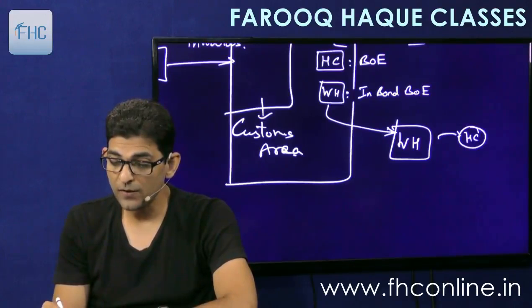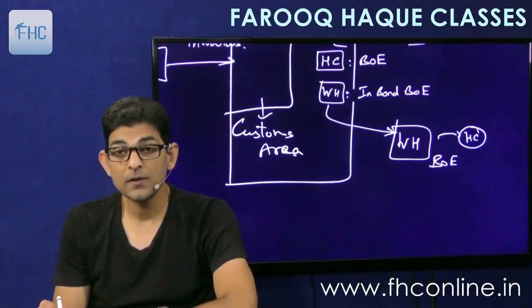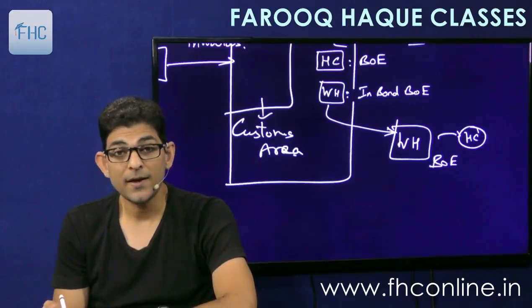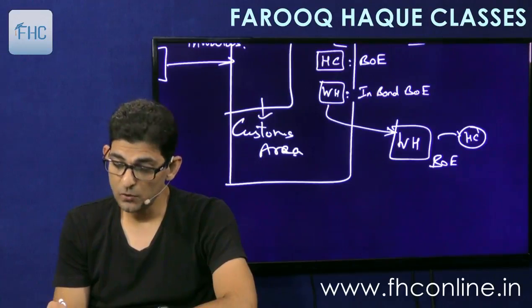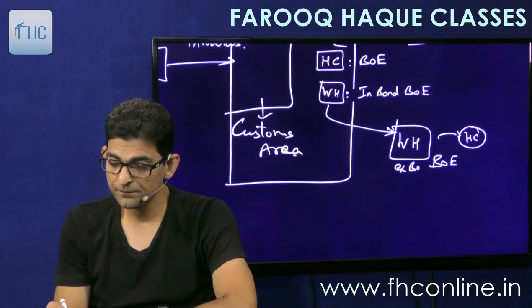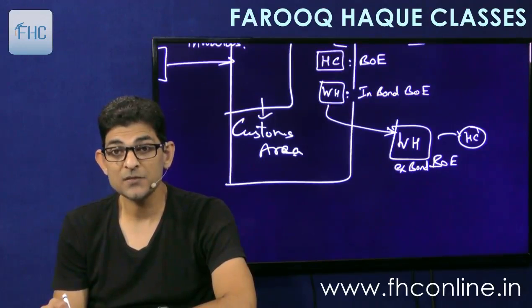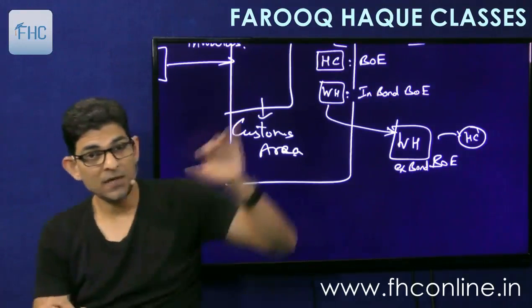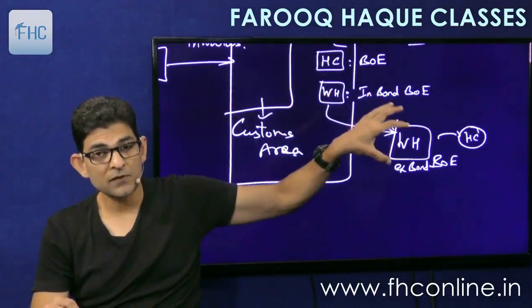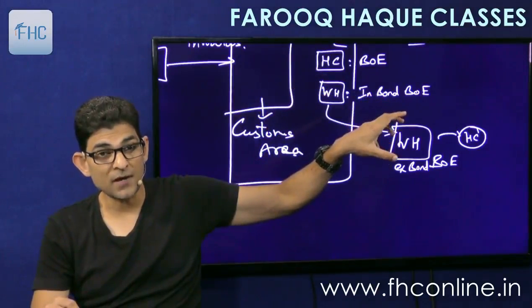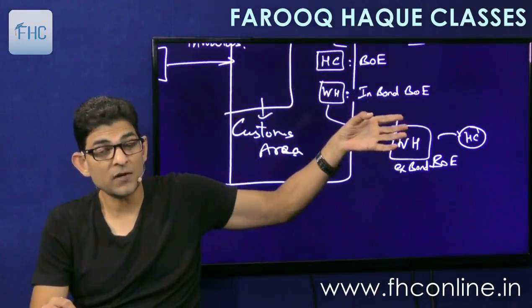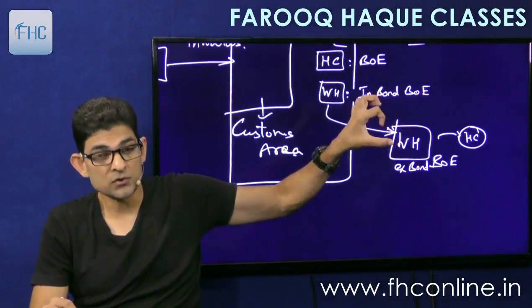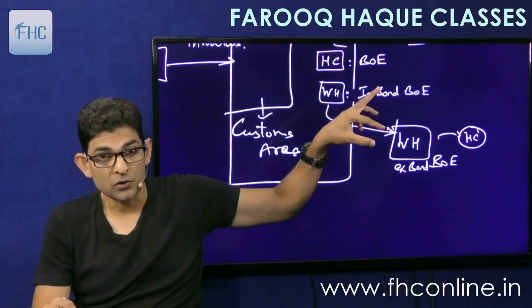we will go and file another bill of entry. This time it will be called an ex-bond bill of entry. We'll have to file an ex-bond bill of entry. Ex-bond means it is now taken out of bond. In bond means goods are going into bond. So when the goods are in the warehouse, it is called a bonded warehouse. The warehouse itself is called a bonded warehouse. Goods will be called bonded goods because they are under bond.